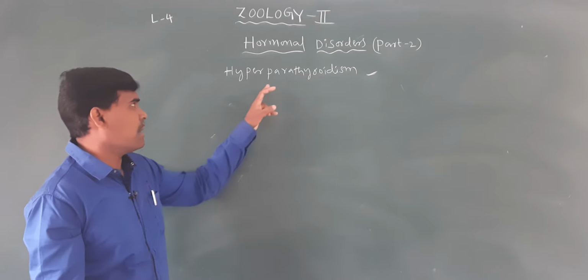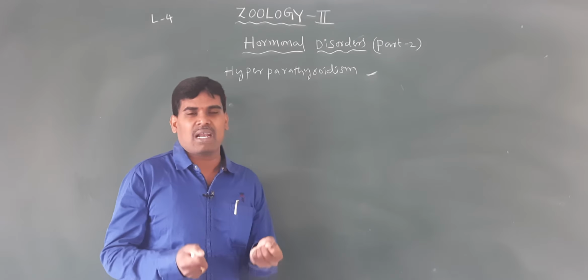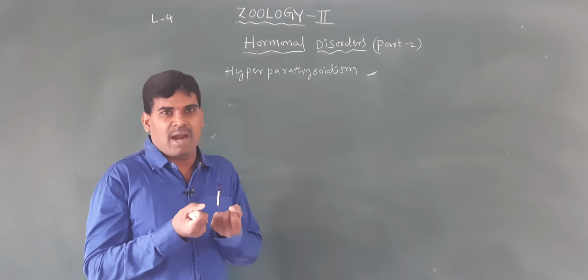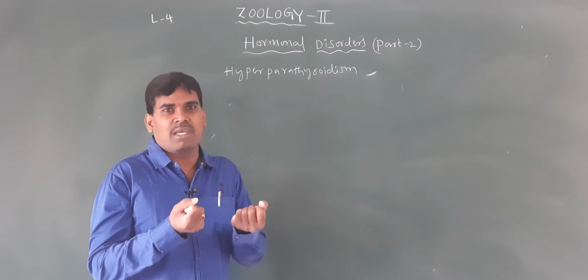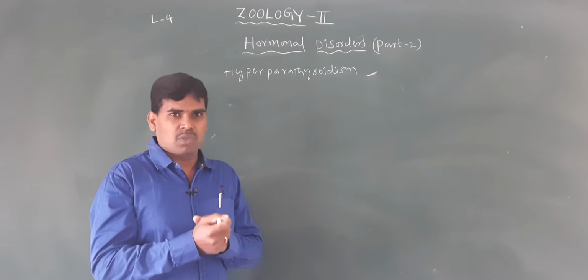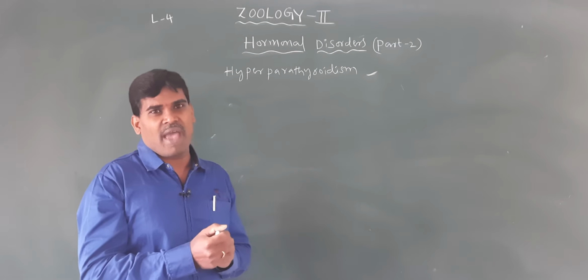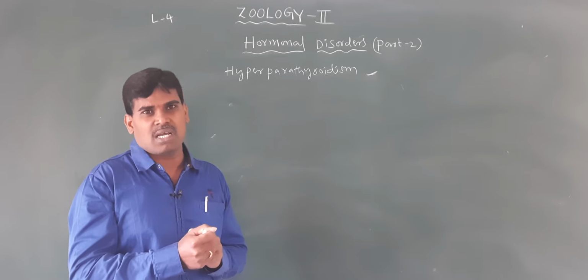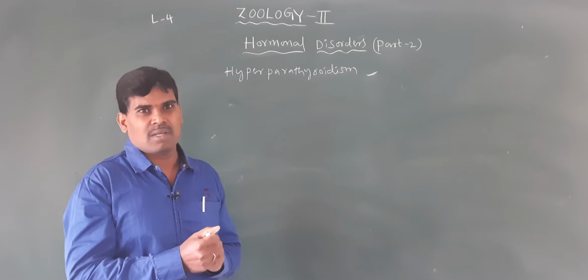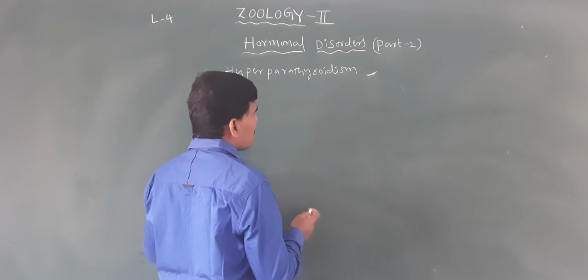Because of the hypersecretion of the parathyroid hormone, calcium is removed from the bones, which deforms the bones. So the storage in the bones is reduced, and automatically the bones fracture easily. This is called hyperparathyroidism.